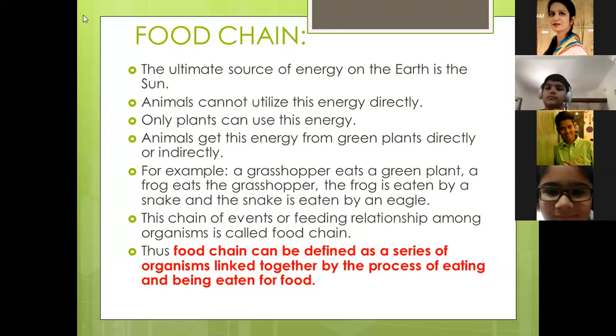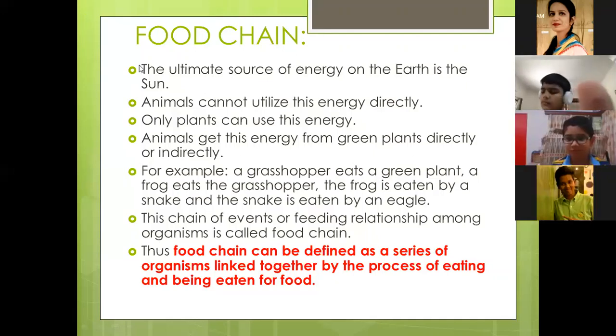How do they get this energy from green plants? Yes, Anay, Anuk, Ashish, Bhavli. Just I want some answer. Yes. Yes, Harjas. How do plants utilize sun's energy? Fast. We are running out of time.